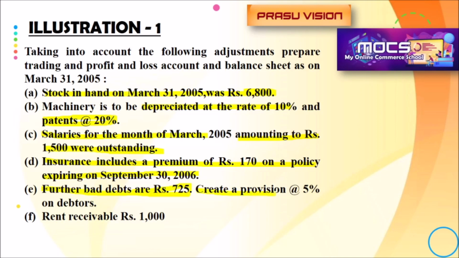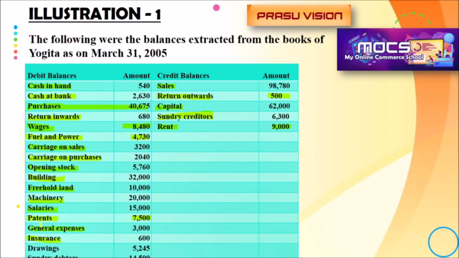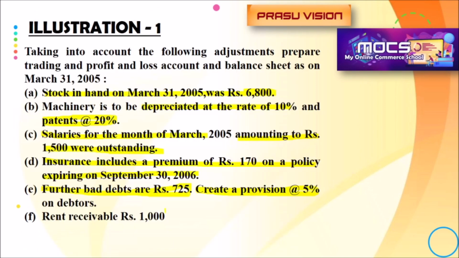Also, we have to create a new provision on the bad and doubtful debt, 5%. We have to create from debtors 5% as provision for bad and doubtful debt. But before, when we calculate the provision, what do we have to do? We have to deduct the bad debts from the debtors value. Where's the value of debtors? Yes, last 14,500. From 14,500 we have to deduct 725 and take 5%.